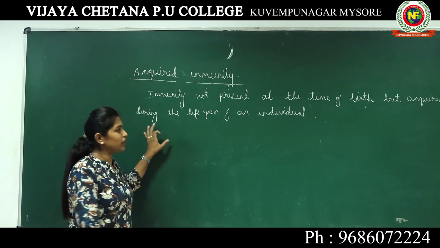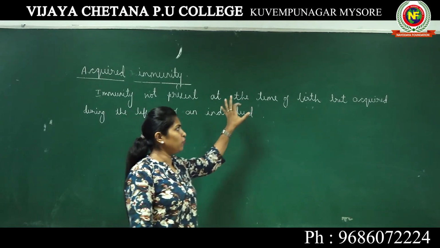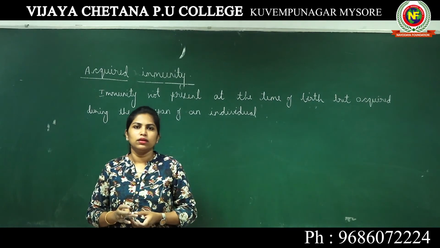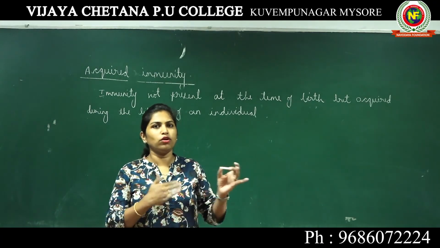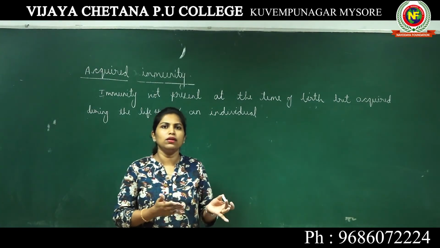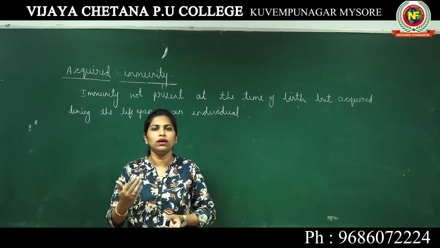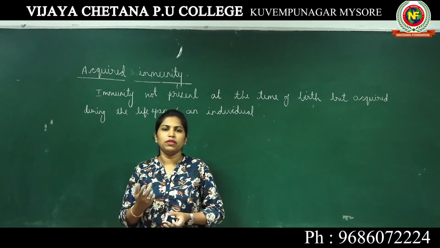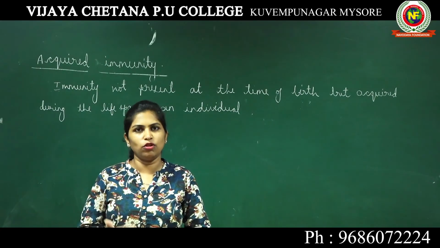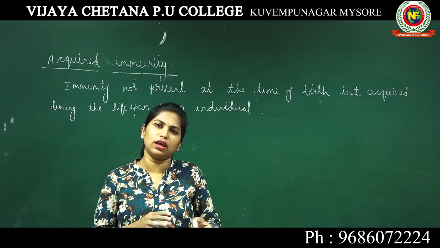If you look into the explanation, this is the immunity which is not present at the time of birth but acquired during the lifespan of an individual. When we were born, we did not have this immunity; we had only innate immunity. In innate immunity we had physical barriers like skin and mucous membrane, physiological barriers like saliva, acid, tears, cytokine barriers with chemicals like interferons, and cellular barriers with WBCs. All those barriers were present at the time of birth.